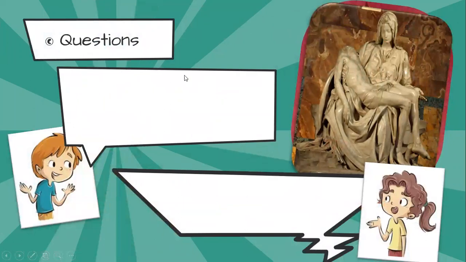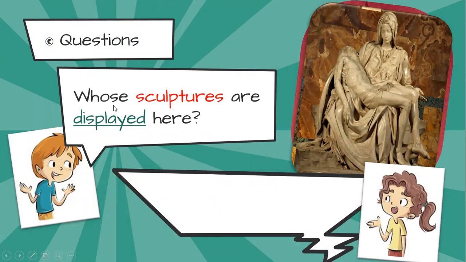In this case, you will see two children, a boy and a girl, and they will have a little conversation about it. He asks, whose sculptures are displayed here? One more time, you will see that we only use the word whose in the question. Whose sculptures are displayed here?